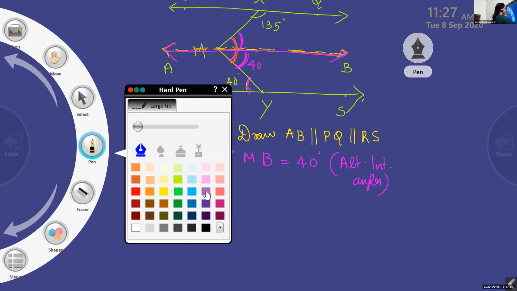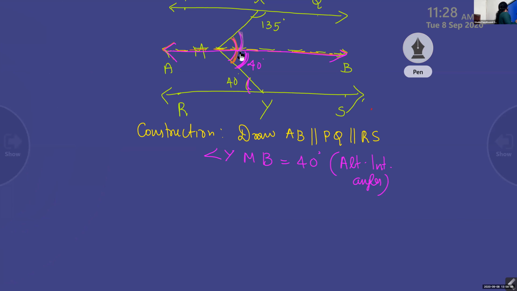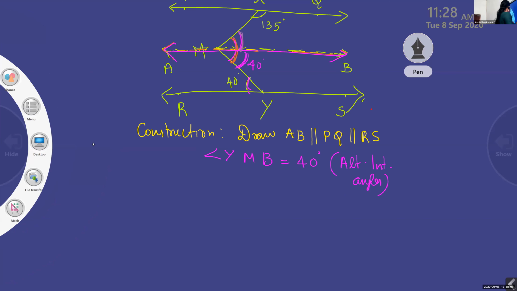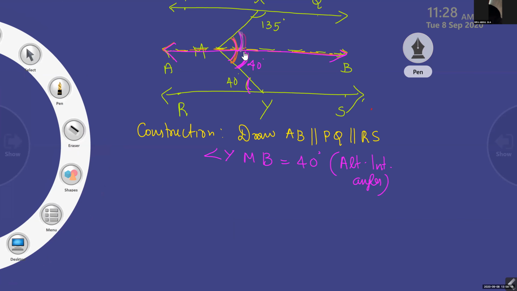Yes, 45. How did you get it? How will you find this angle? I will use another color. So children, one another color. 135, 180 minus 135. Yes, children, yes. This one.